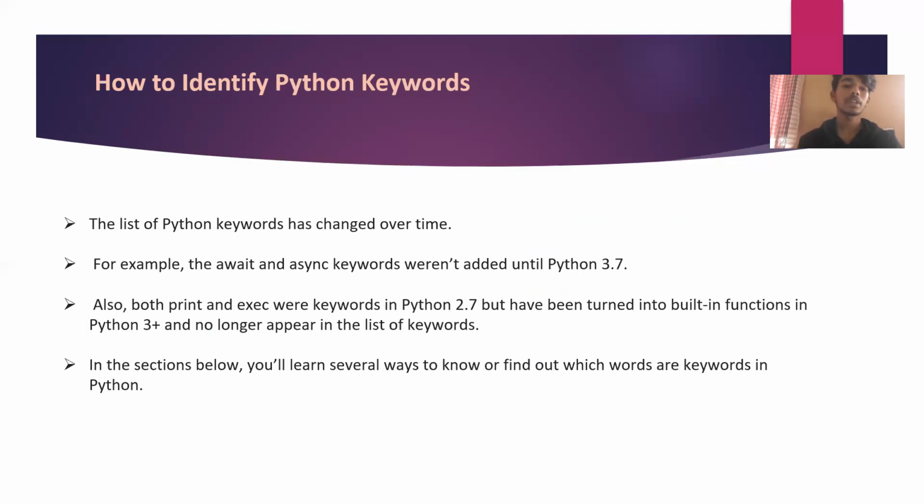How to identify Python keywords? The list of Python keywords has changed over time. For example, the await and async keywords weren't added until Python 3.7. Also, both print and exec were keywords in Python 2.7 but have been turned into built-in functions in Python 3 and no longer appear in the list of keywords. In the sections below, you will learn several ways to find out which words are keywords in Python.